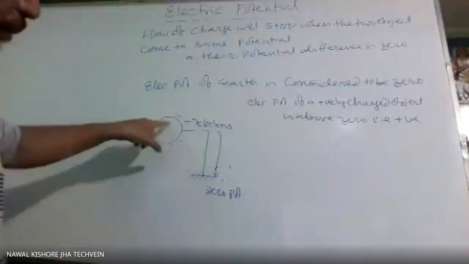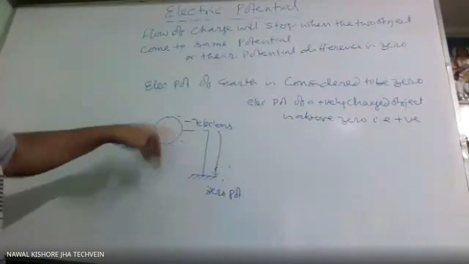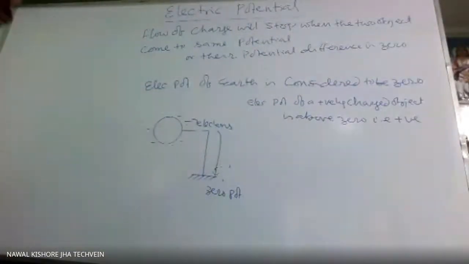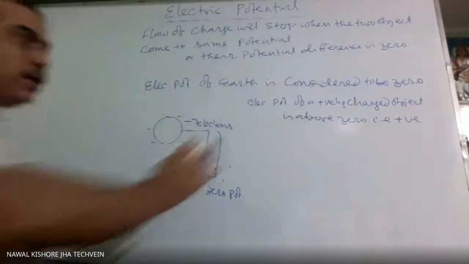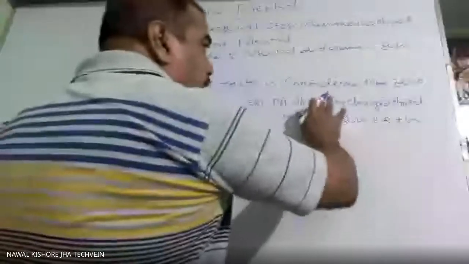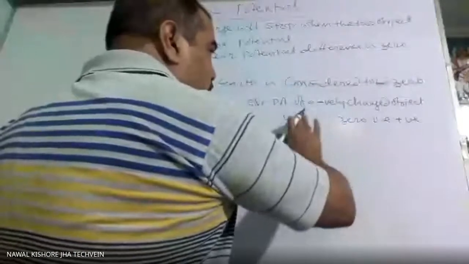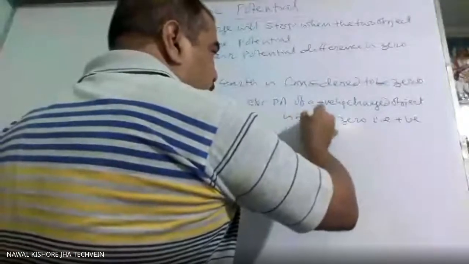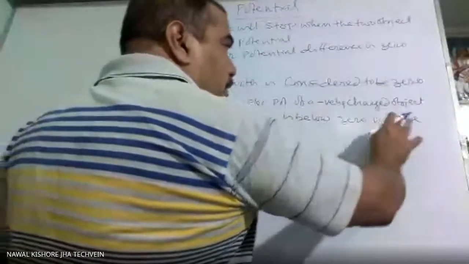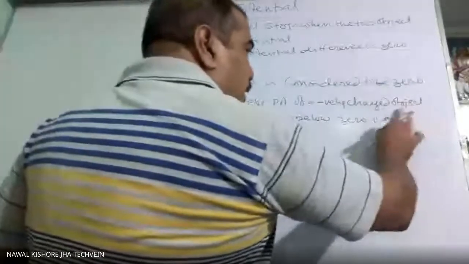Lower, that is below 0. Below 0 means negative. So electric potential of negatively charged object is below 0. That is negative.